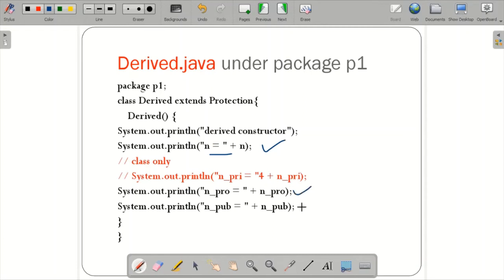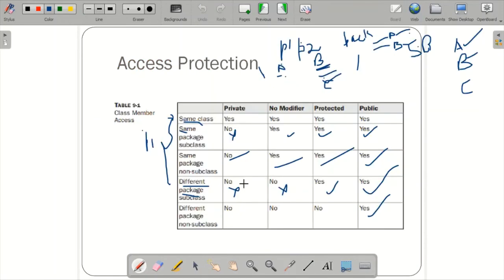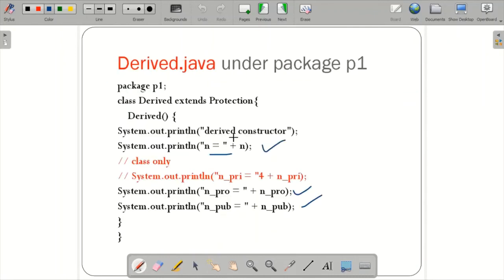Protected is also allowed, public is also allowed. I have mentioned the comment over here: private is not allowed. So in the derived class, you can access the public data member, the protected data member, as well as the default data member, but you cannot access the private. If you go back to this table, you can see private is not allowed, and everything else is allowed. So that is regarding the derived class in Java.